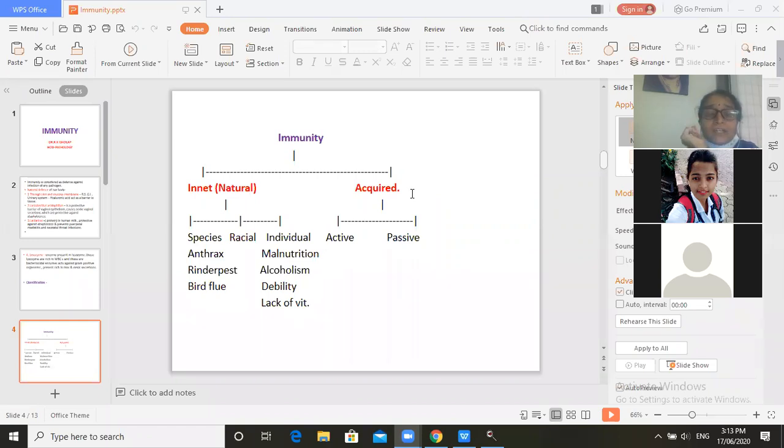So recognition is needed for acquired immunity. When a pathogen enters your system, this immunity gets activated. There are two types of acquired immunity: active and passive immunity. So what is active immunity? That we will see in the next slide.